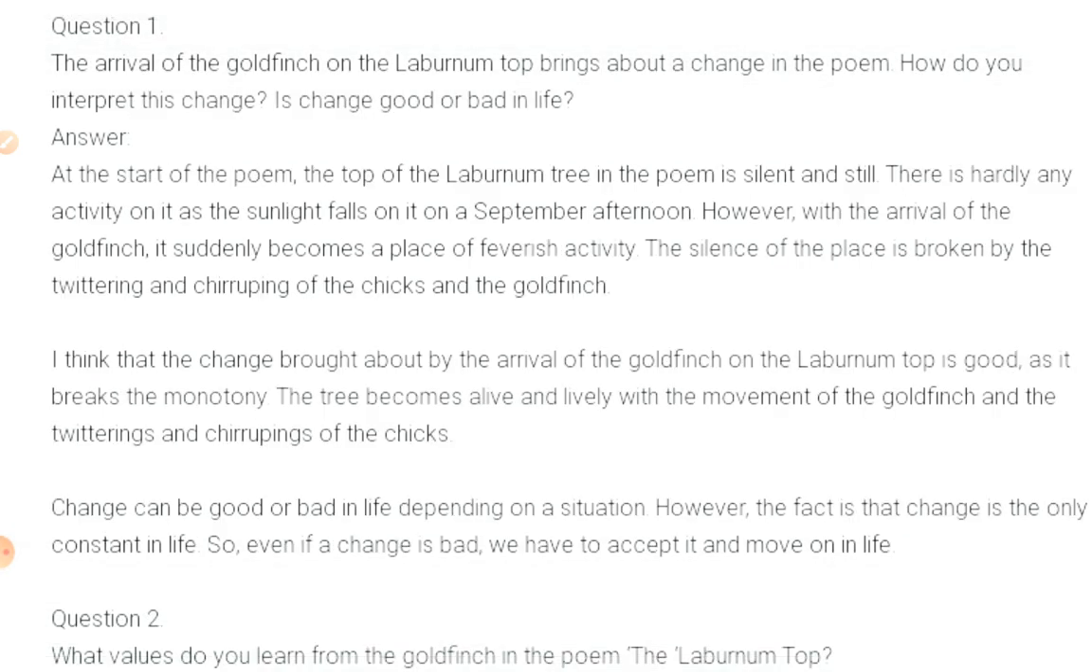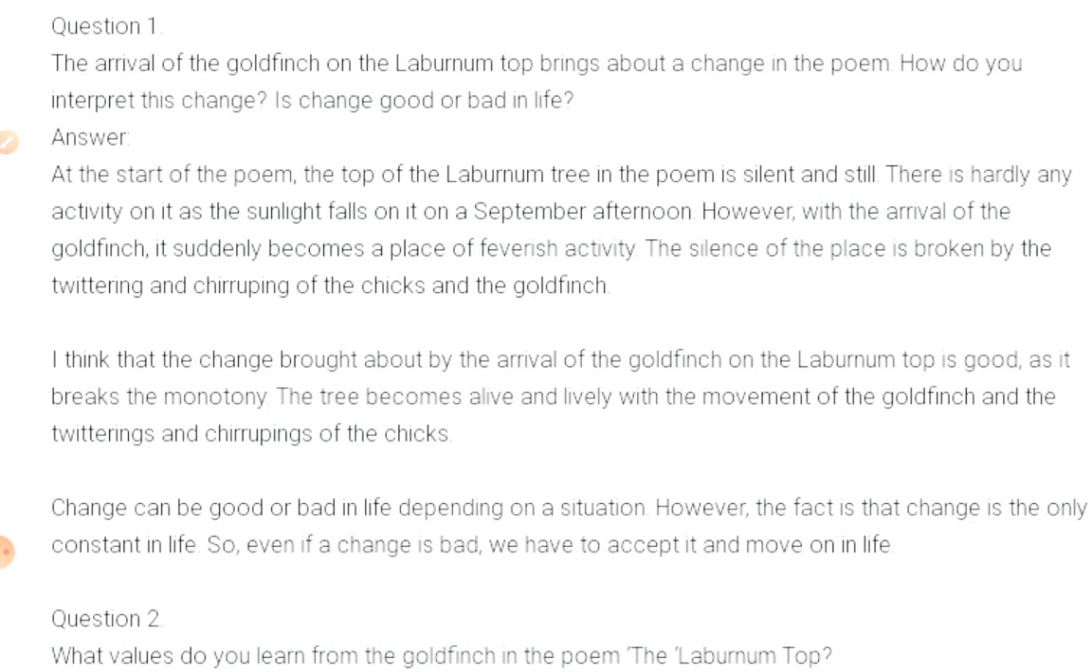Twittering and chirping of the chicks and the golden finch. I think that the change brought about by the arrival of the golden finch on the laburnum top is good, as it breaks the monotony. The tree becomes alive and lively with the movement of the golden finch and the twittering and chirping of chicks.